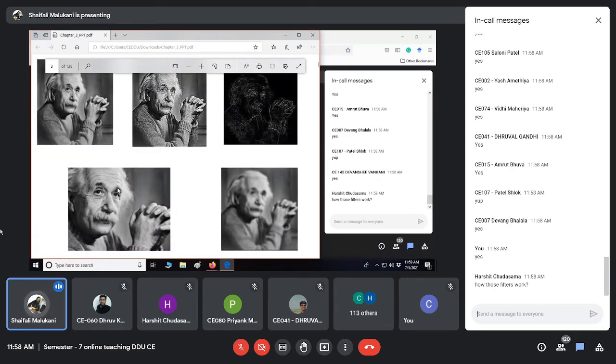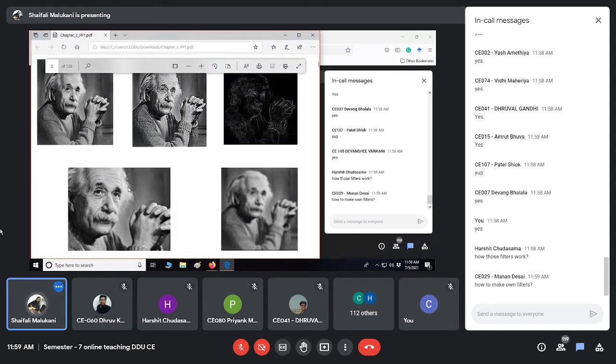One more thing, can you compare how these two are different? That is true, no, Harshit, that is true. How that filter works, that is what we have to learn. You are the developer of those filters, and you will have the users, right? So you are working on the base, and you are going to provide those features to others. If you know it, then you will improve it, then you will use it somewhere, right? So you are going to learn the code of the applications you are going to develop. You are not the application user, you are the application developer. That's why you have to learn this, right?